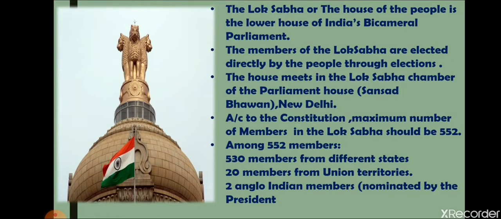It is the lower house of the parliament. The members of the Lok Sabha are directly elected by the people. According to the constitution, maximum members in the Lok Sabha should be 552. Out of 552, 530 should be from different states and 20 members should be elected from different union territories. Two Anglo-Indians should be nominated by the president.